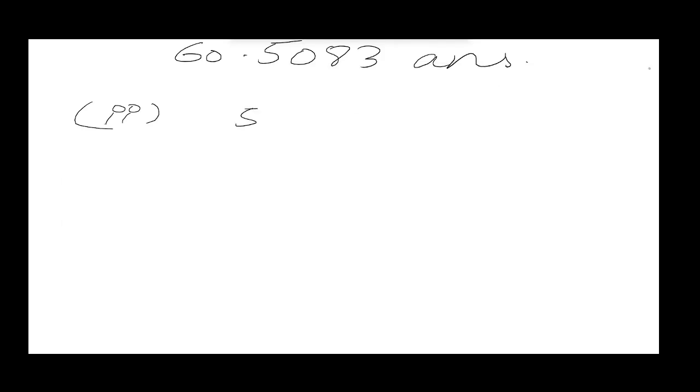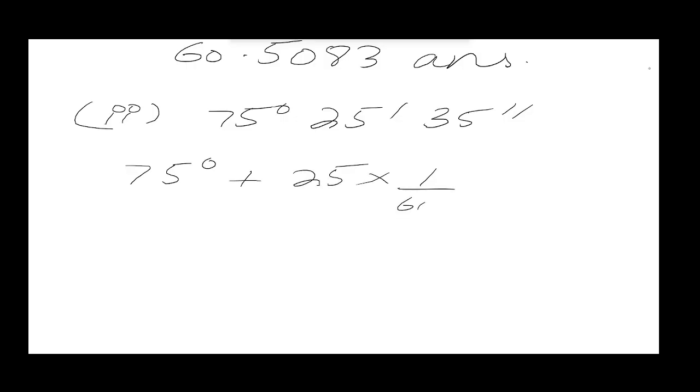First we have 75 degree, 25 minutes and 35 seconds. So we are going to write 75 degree as the same, as we do not need to convert that. So 25 will be multiplied by 1 by 60 and that to degrees. After that, we are going to add 35 being multiplied by 1 by 3600 degrees.